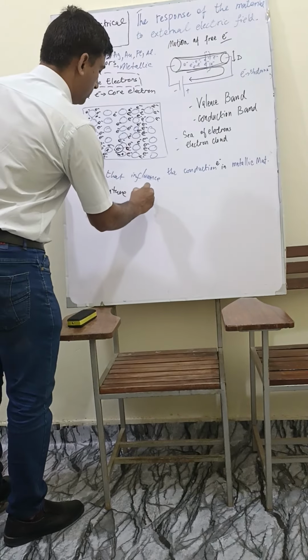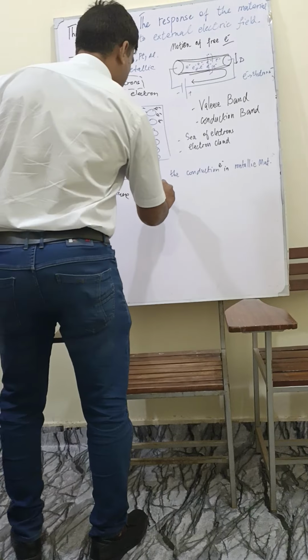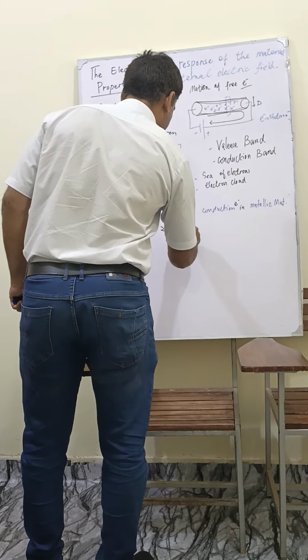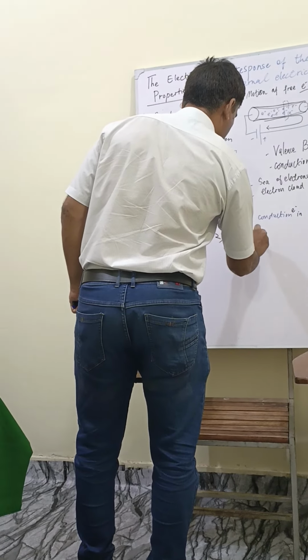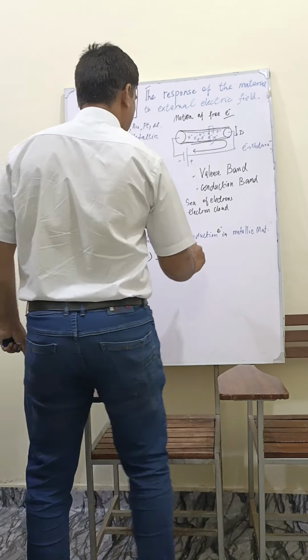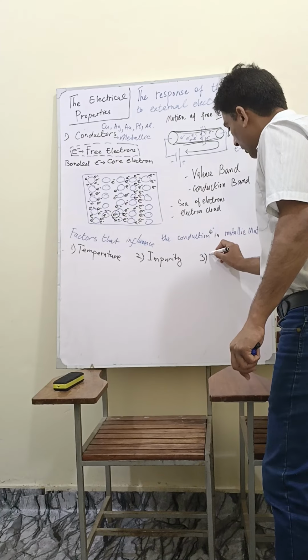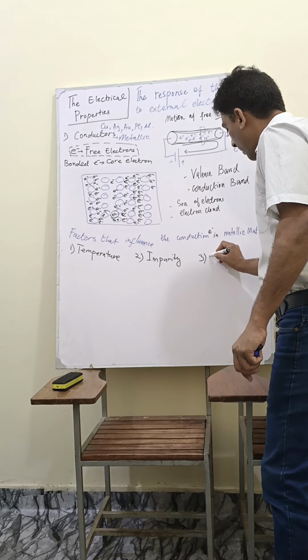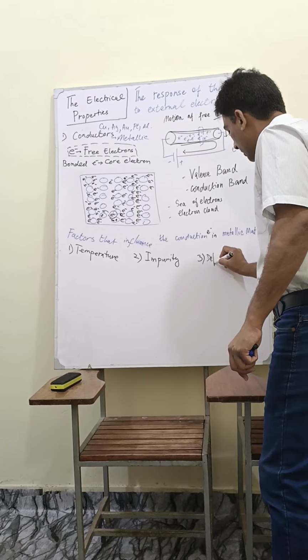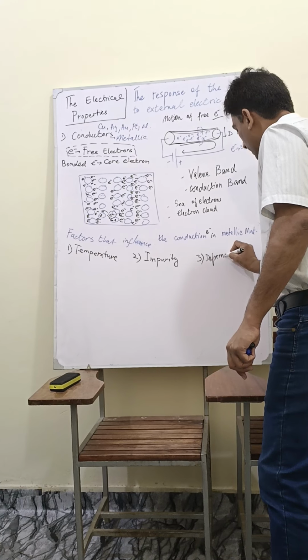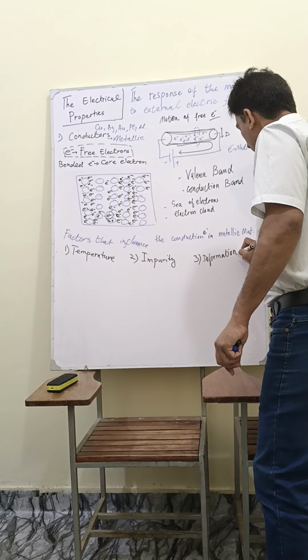Number two, impurity, the amount of impurity. And number three, defects which are in the form of deformation.